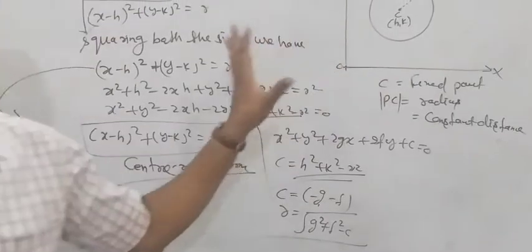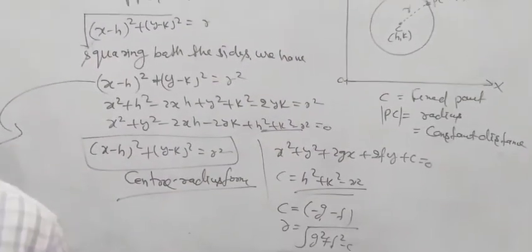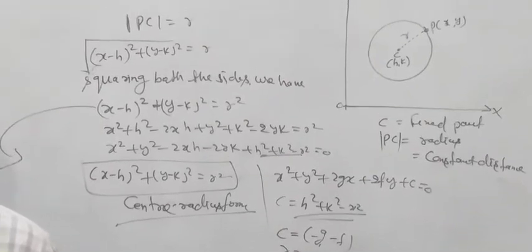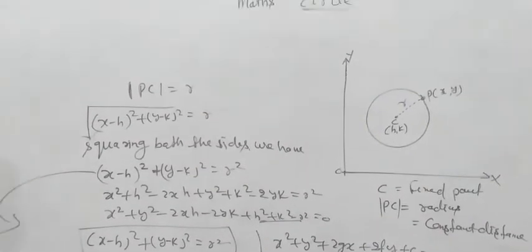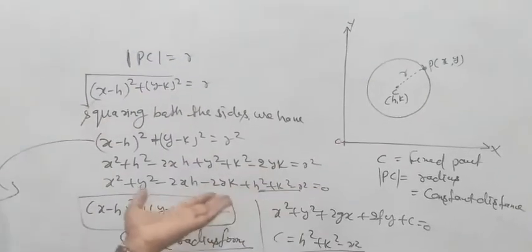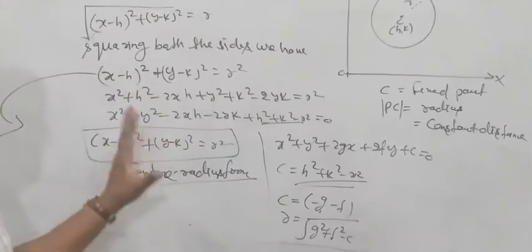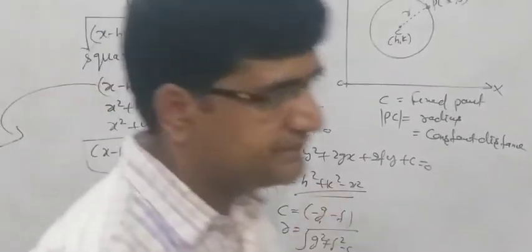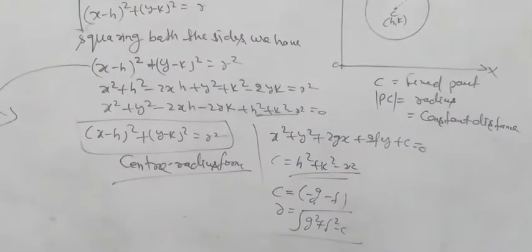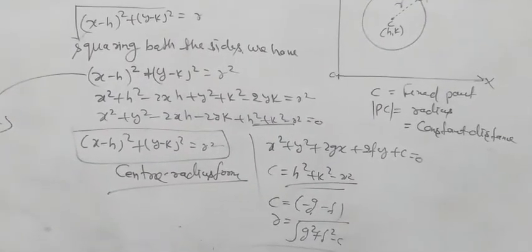This equation is applicable when the circle lies in the first quadrant. Understood? In the first quadrant. Then we can derive with the help of this value. Now we have so many particular cases. After this I will tell you. So what we have to do? Once more I am going to explain here. Understood?